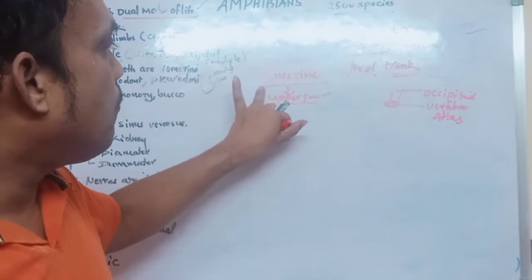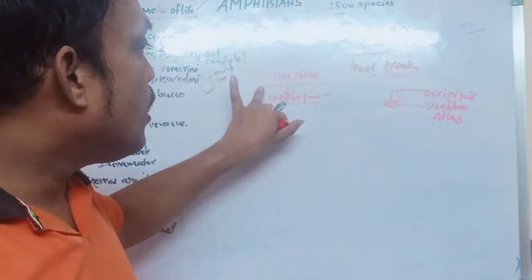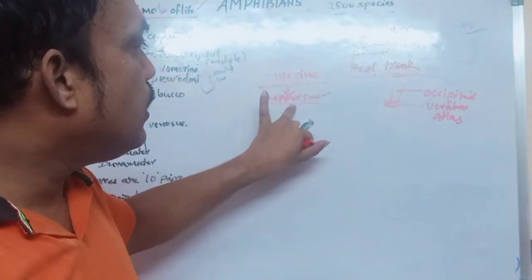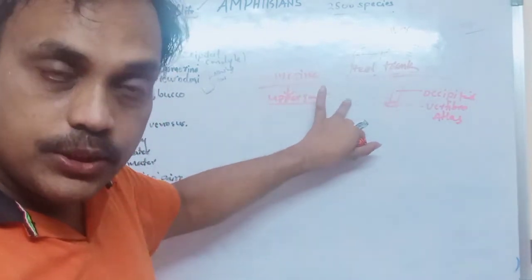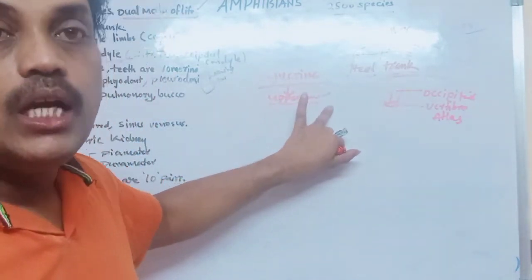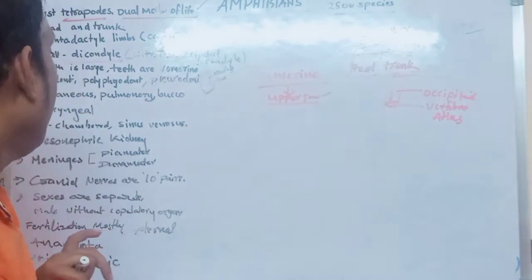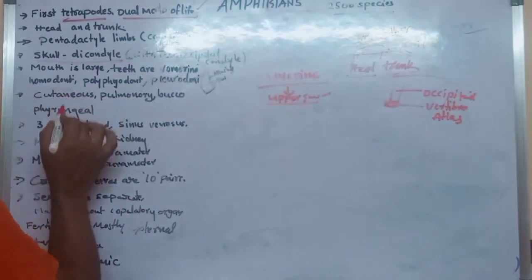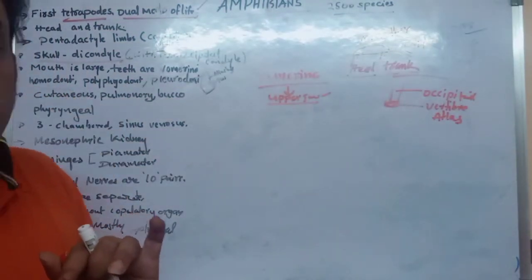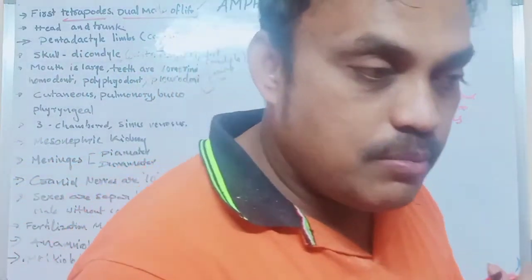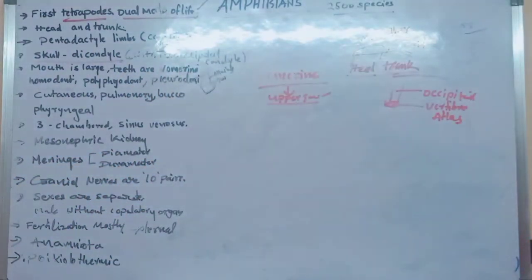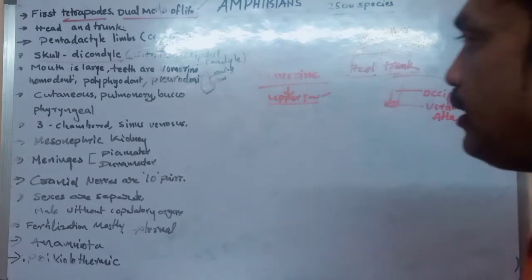What type of teeth are present? Omorine. Omorine means teeth are located at the upper region only; in the lower region, teeth are absent. That is important. And which other type of teeth is that? Homodont. Homodont means all teeth are the same in size, structurally and functionally the same in size and function. That is what we call homodont teeth.